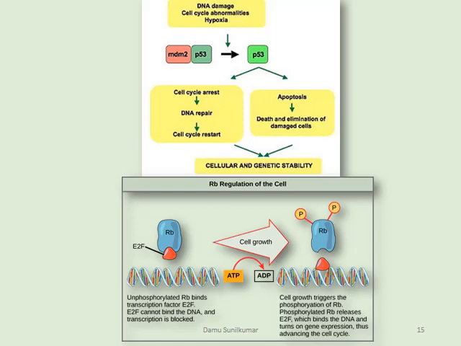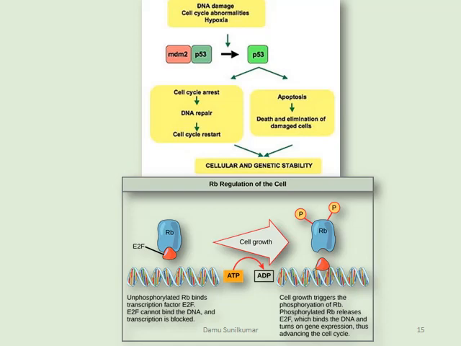So the unphosphorylated RB binds to the transcriptional factor E2F, and meanwhile if the RB becomes phosphorylated, cell growth triggers the phosphorylation of RB.